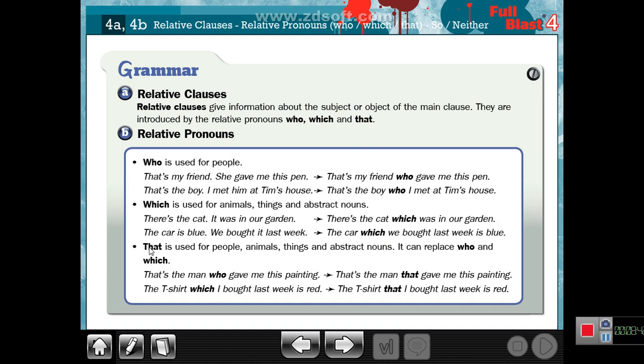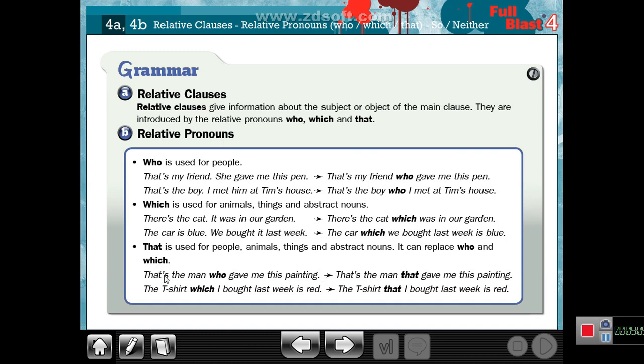That is used instead of, or I can replace, who and which. That is used for people, for animals, for things, and so on. It can replace who and which.